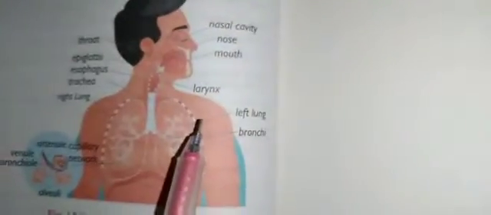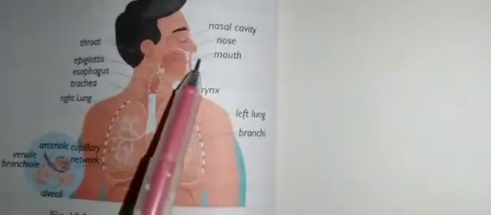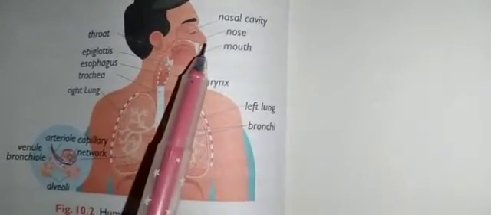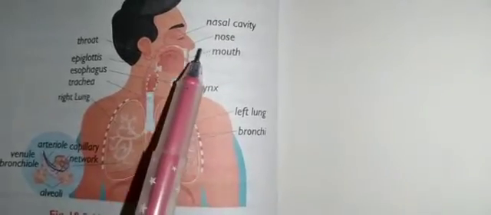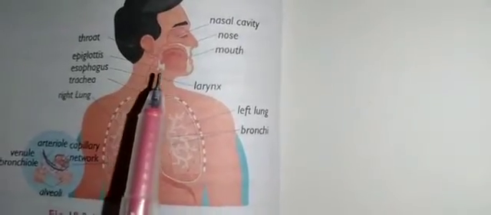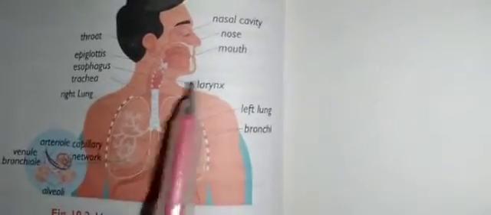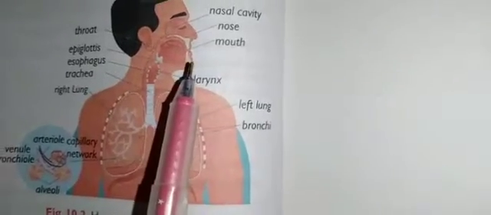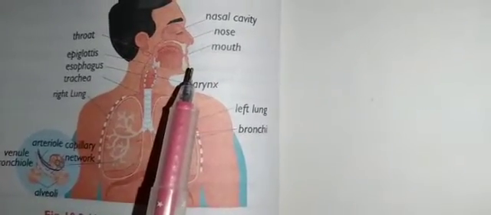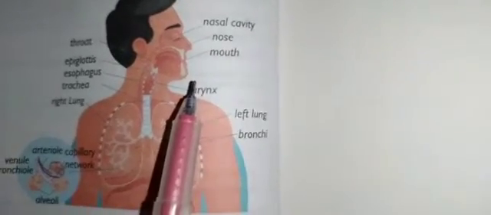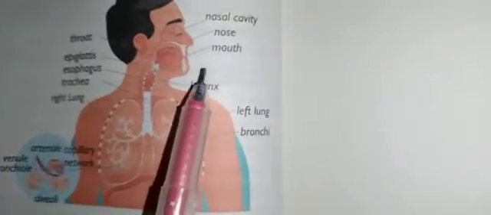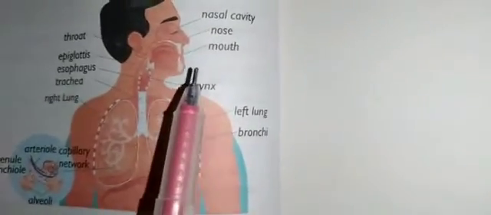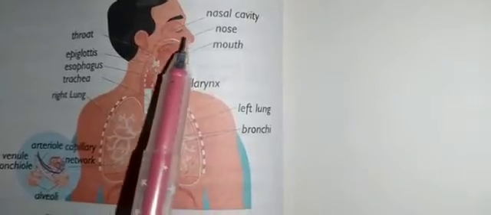Coming to the process of respiration. We breathe through the nose, which consists of two nostrils. The air that is inhaled may contain dust, pollen grains and germs. As this inhaled air passes through the nostrils, it gets filtered through the hair lining the nostrils. You know that our nose contains some small hairs, which filter the dust, pollen grains and germs, and so the dust particles and germs are trapped here in the nasal air.